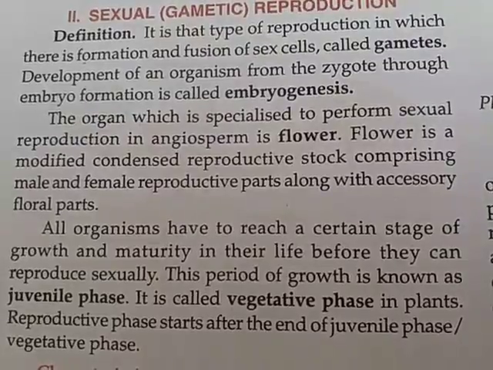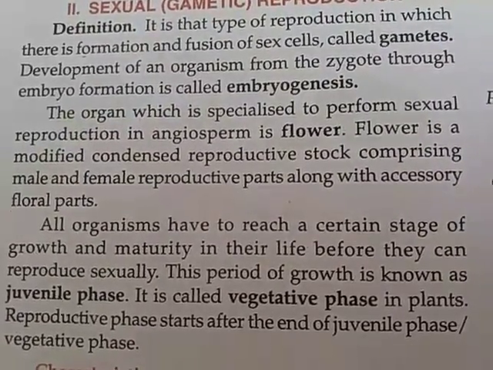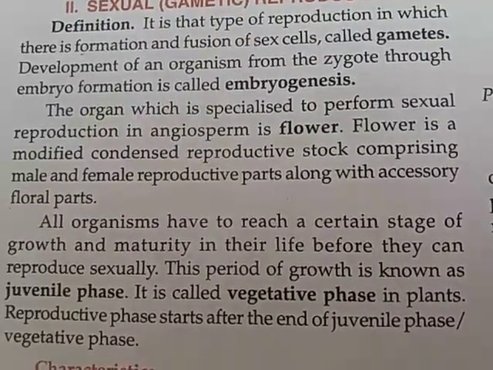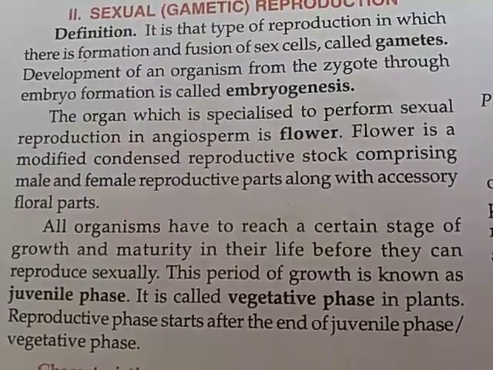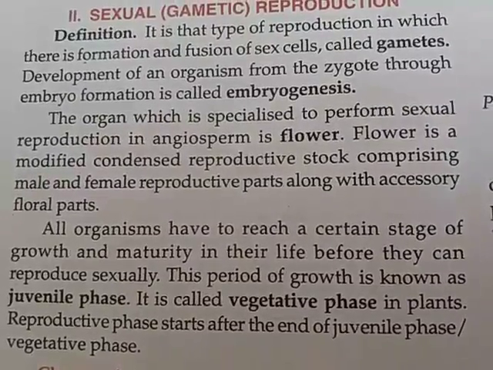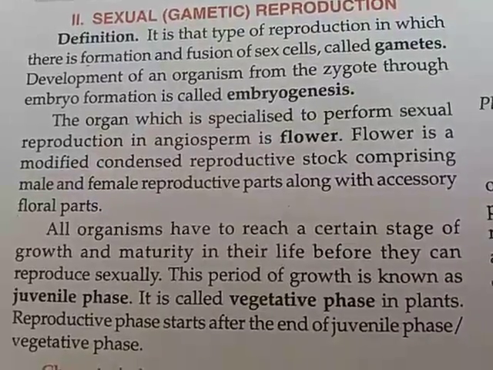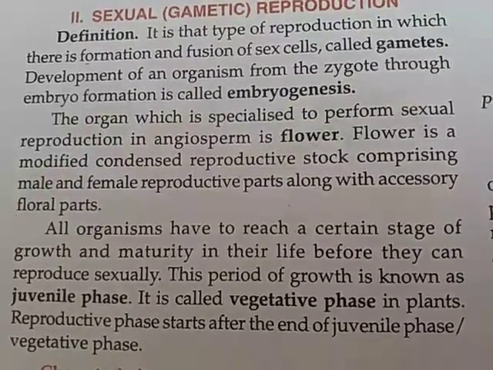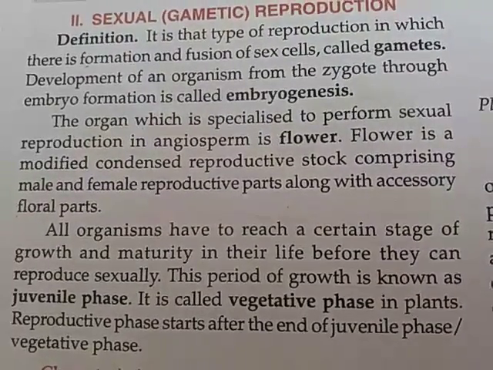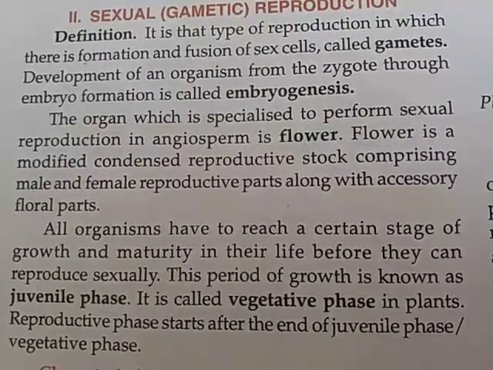It comprises many further parts. A flower has two kinds of parts. First are said to be essential, others are said to be accessory. Essential are those floral parts which are necessary for the process of fertilization, and accessory are those floral organs which are not necessary for fertilization. So the carpel, that is the female part, and the stamen, that is the male part, are known as essential floral organs, and the colorful petals, green sepals, and the receptacle thalamus, all these are accessory floral parts.